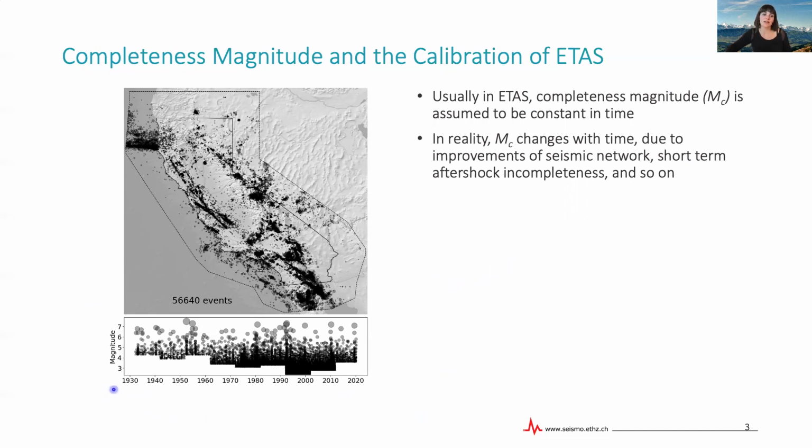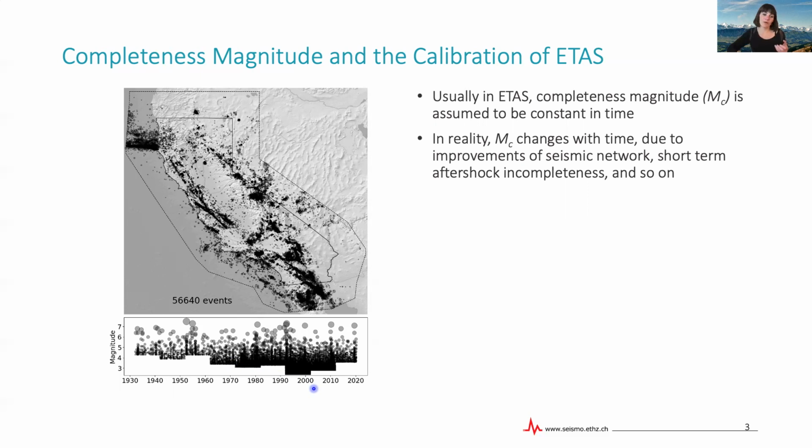And we can see that during the earlier years, the magnitude of completeness was much higher. And then as the seismic network improves and becomes more efficient at also detecting smaller magnitude events, Mc decreases. Mc can, of course, also vary for other reasons, such as short-term aftershock incompleteness. Mc can vary with space due to the configuration of the network.